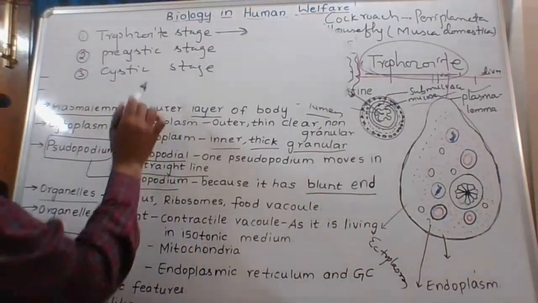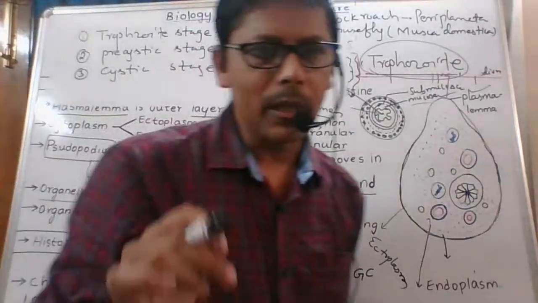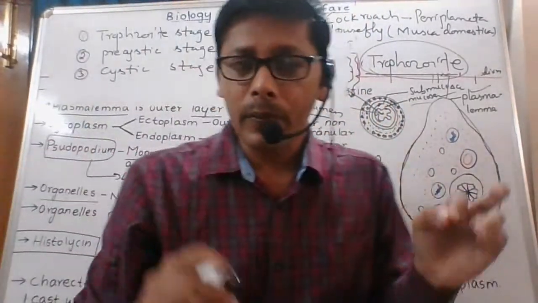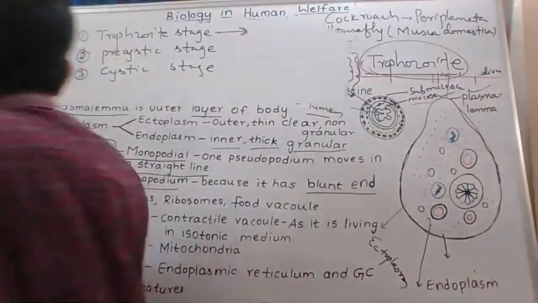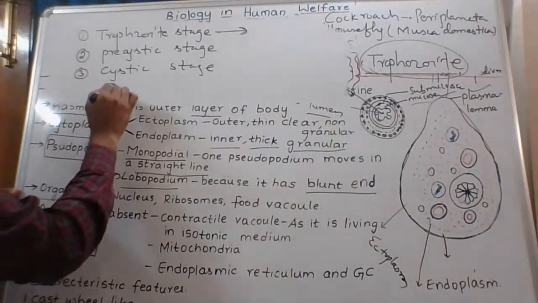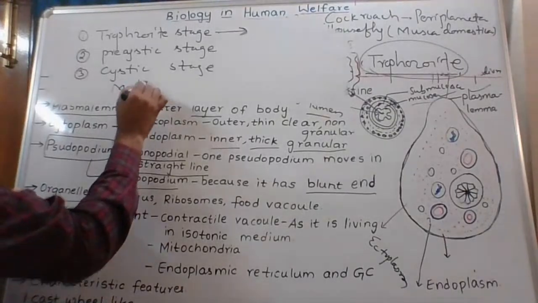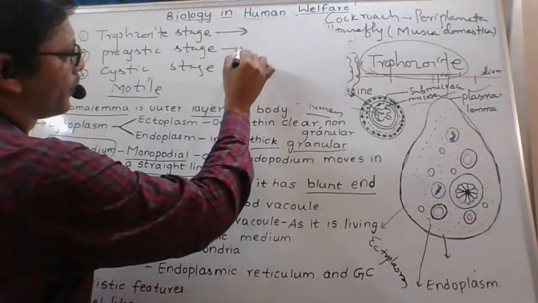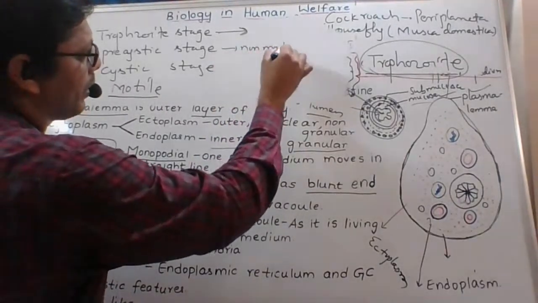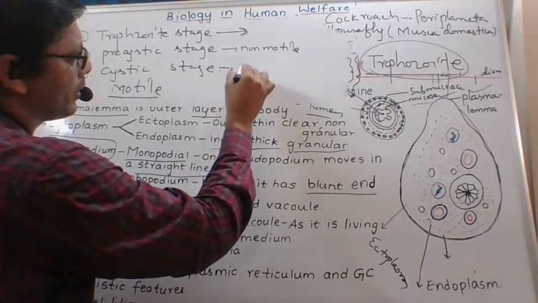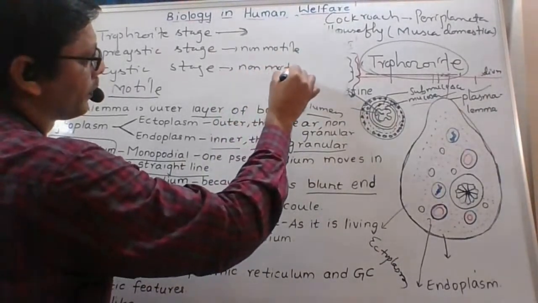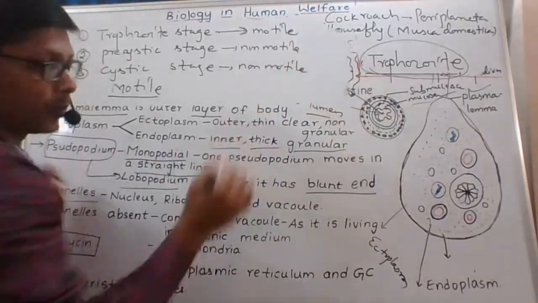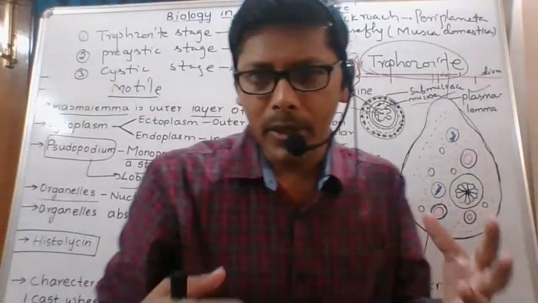In the trophozoite stage, where does it live? It lives in the mucosa and submucosa. It is the motile stage. The trophozoite stage is the motile stage. What is meant by motile? The remaining two stages are non-motile. This is motile, not only motile, it is more active. Motile means having the ability to move.